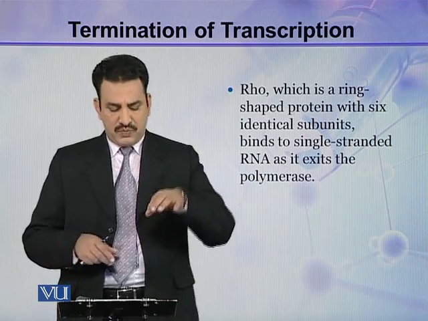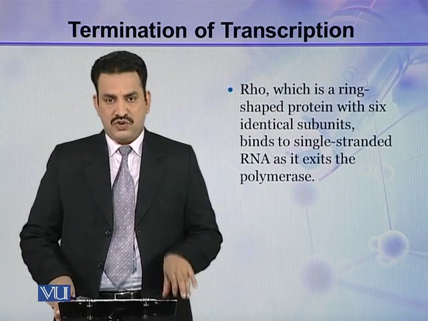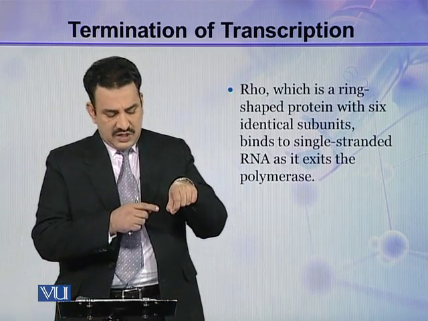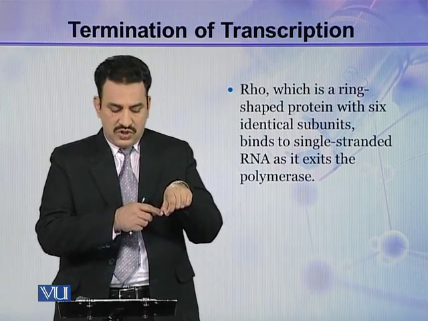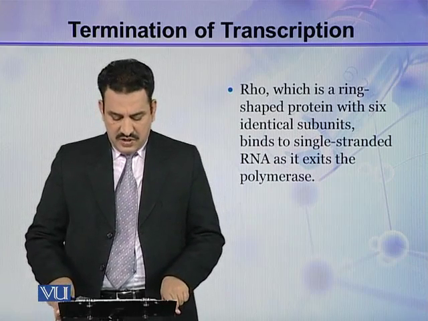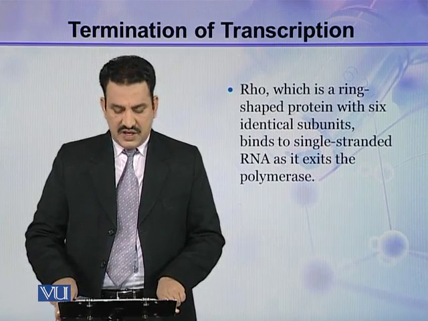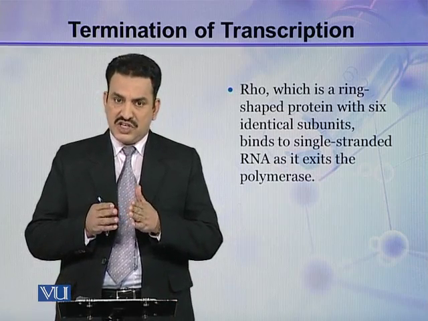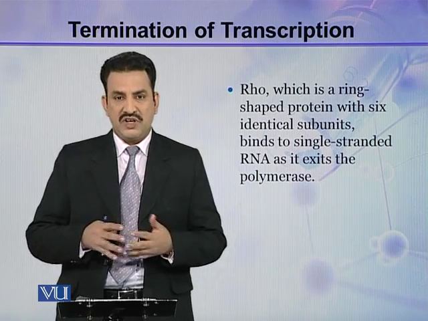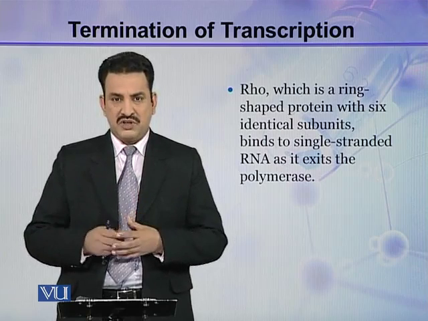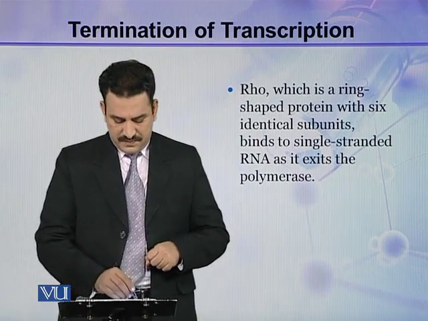RHO is a ring-shaped protein like this with 6 identical subunits. So this protein is like this, and there are 6 subunits: 1, 2, 3, 4, 5, 6. So they form a ring-like structure. And it binds to the single-stranded RNA, to that RNA which is exiting the polymerase. So the RNA after synthesis exits the polymerase and that transcription complex, and this RHO binds to that RNA.